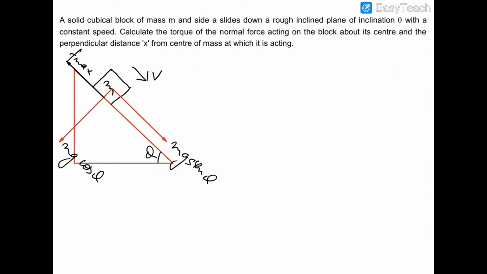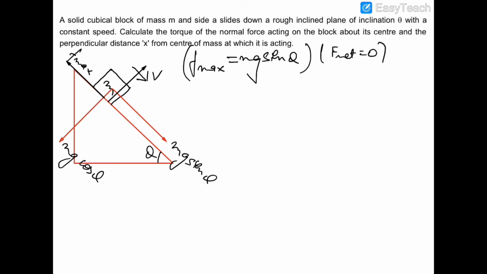So as this block has a constant speed, therefore we can say that the F max would be equal to mg sin theta, because net force on the block would be 0 because it has a constant speed. So the normal reaction would be acting in this direction to avoid any toppling. So let us suppose that the normal reaction is acting at a distance of x from the center of mass. So let us write down the torque about COM.